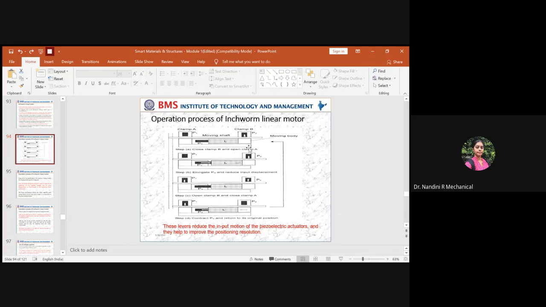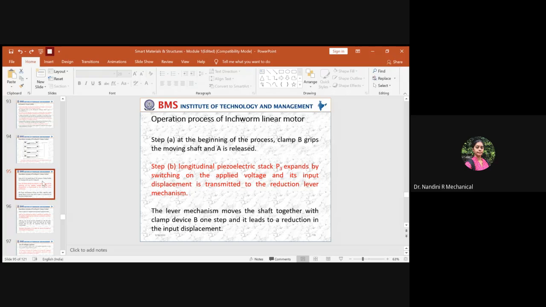So clamp B will be gripped, clamp A will be released. In that case, P3 will expand. Due to the expansion, the electric field developed in the piezoelectric patch is applied to the moving body. In the moving body, you have the linkage mechanism. So this displacement effect is applied to the linkages within the push-pull device.